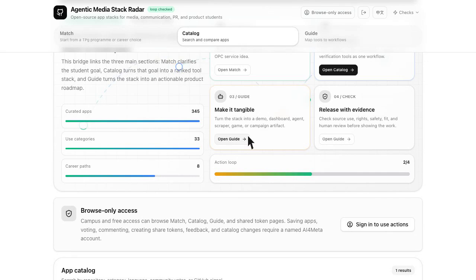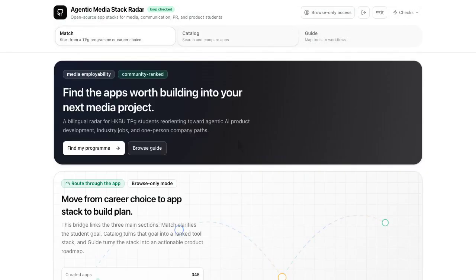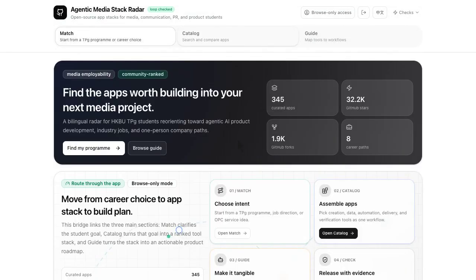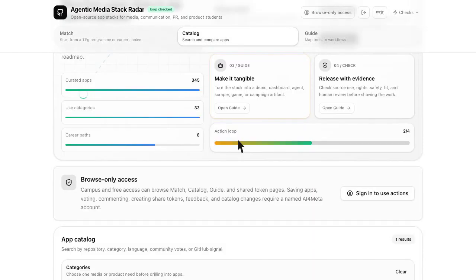Build the source layer first. Use Firecrawl or Crawl4AI for approved pages, browser use or Playwright when a page needs browser rendering, RSSHub or Miniflux for feeds, SearXNG for discovery, and changedetection.io for watch pages. Keep a source registry with URL, reason for monitoring, terms or robots note, rate limit, and owner.